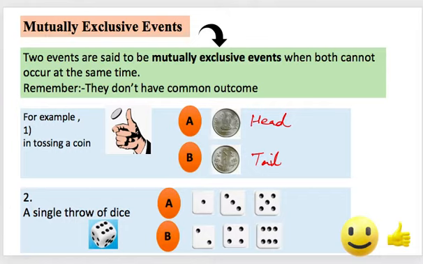Let us take a second example. I mean to say, a single throw of a die. The first event I am saying is getting an odd number, and the second event I am saying is getting an even number. Now in a single throw of a die, if odd is coming, even will not happen. For example, if 3 is coming, then even is not there. So these two events are also mutually exclusive because with the happening of one, the other will not occur. If event A is occurring, event B does not occur. So these kinds of events are called mutually exclusive events.